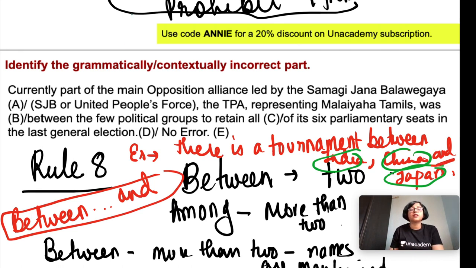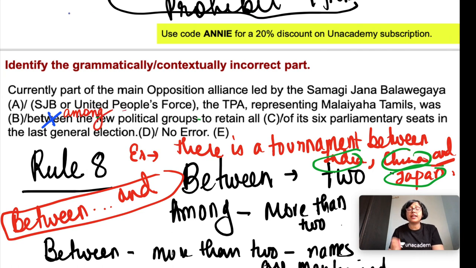Okay, so now let's come to the sentence here. Here between the few political groups is incorrect, because here there are many political groups, more than 2 political groups, and the names are also not mentioned. Okay, so here among the few political groups would be the correct sentence. Okay, among, not between.